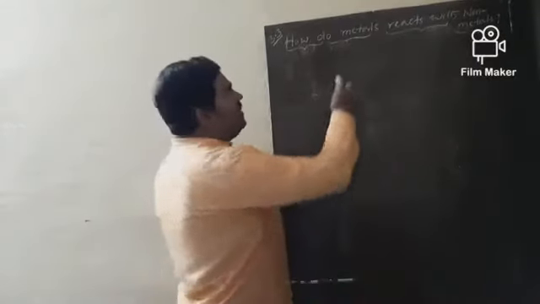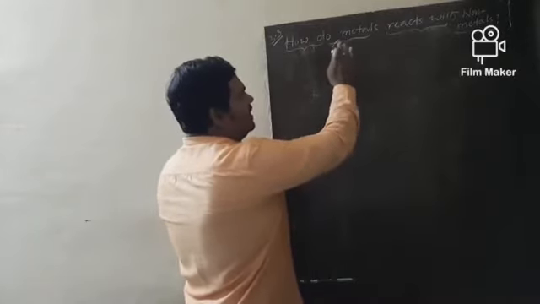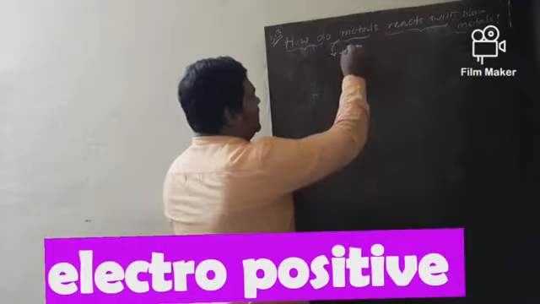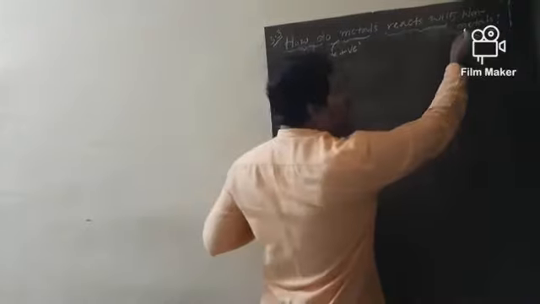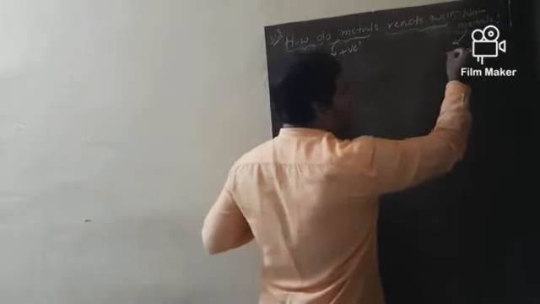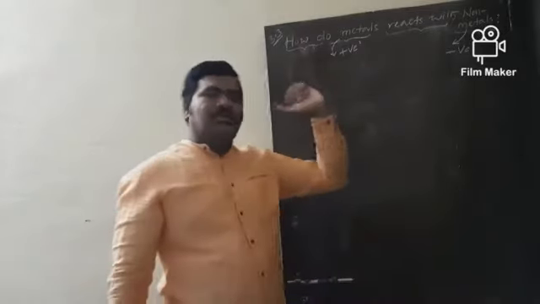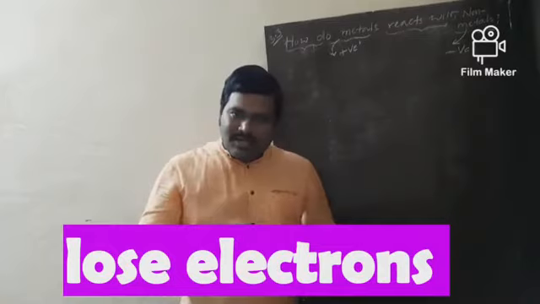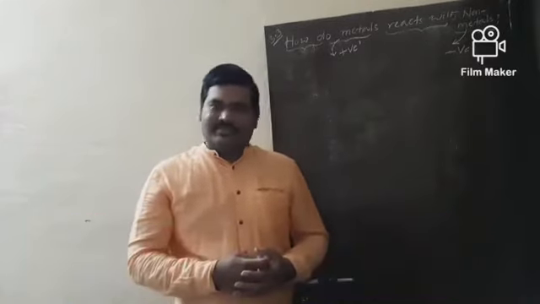Now, you know very well about metals. Metals are generally electropositive. And what about non-metals? Electronegative. Why are metals electropositive? Because metals tend to lose electrons and are able to form cations.